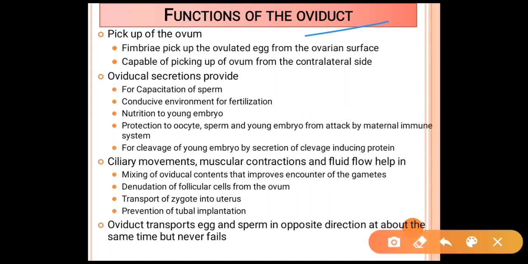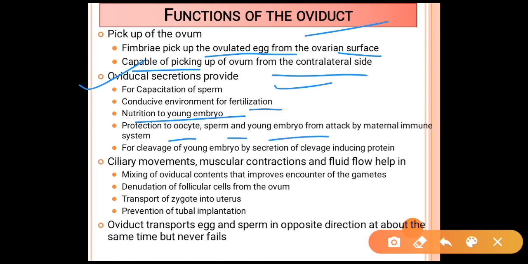Functions of the oviduct. The first function is pickup of the ovum. The fimbria picks up the ovulated eggs from the ovarian surface and is capable of picking up the ovum from the contralateral side. The second function is oviductal secretion, which is essential for the capacitation of the sperm and provides a conducive environment for fertilization. It provides nutrition for the young embryo and protection to the oocytes, sperm and young embryo from attack by the maternal immune system. It also prevents cleavage of the young embryo through the secretion of cleavage inhibition protein.